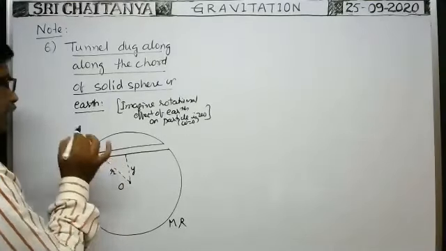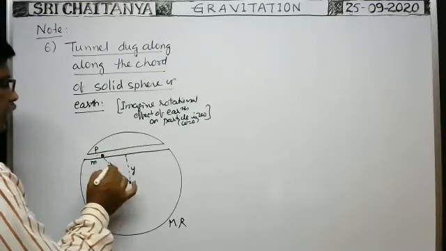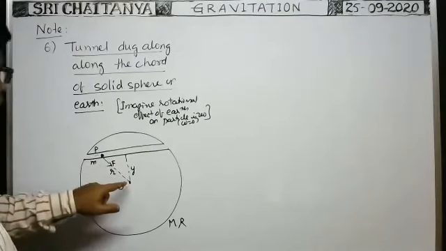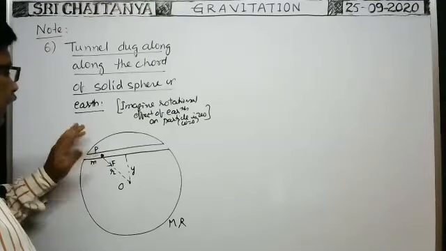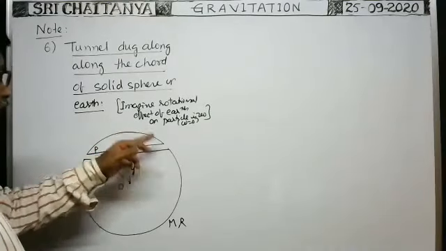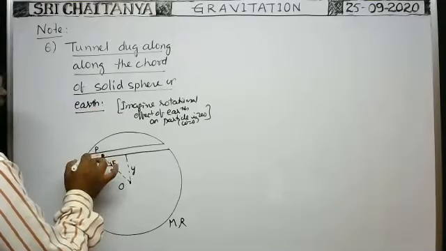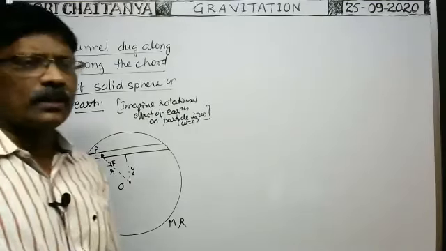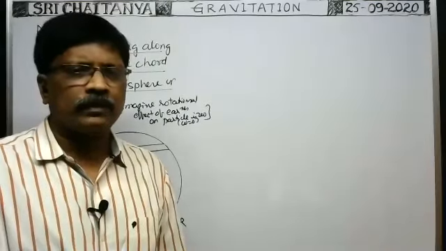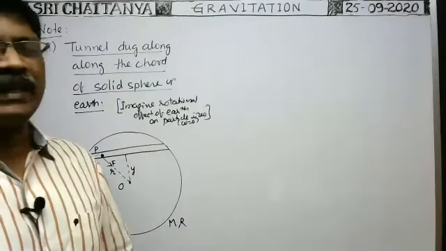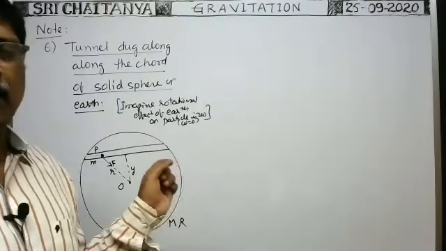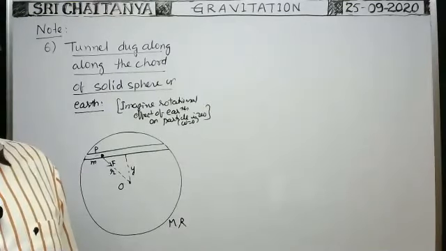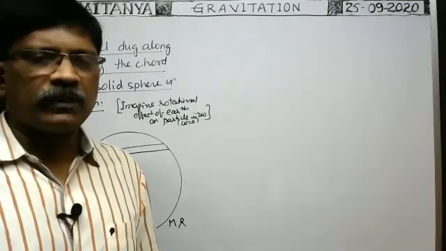And whenever the particle is here, what is the force acting on the particle towards the center? You see, when the particle is here, it is inside the solid sphere. At any point inside the solid sphere, at a distance small r from the center, what is the formula for gravitational force of attraction acting on the particle? What is the formula for gravitational force of attraction?